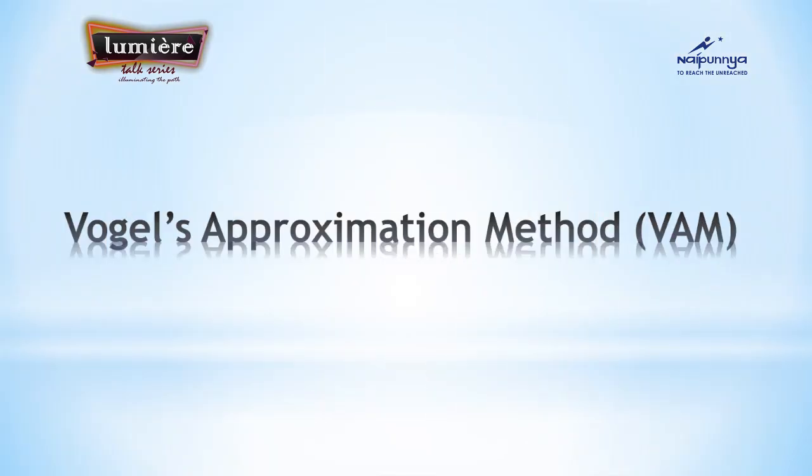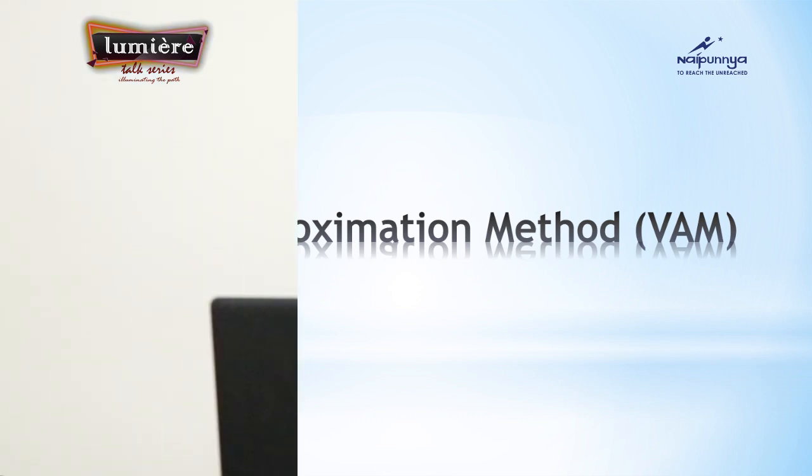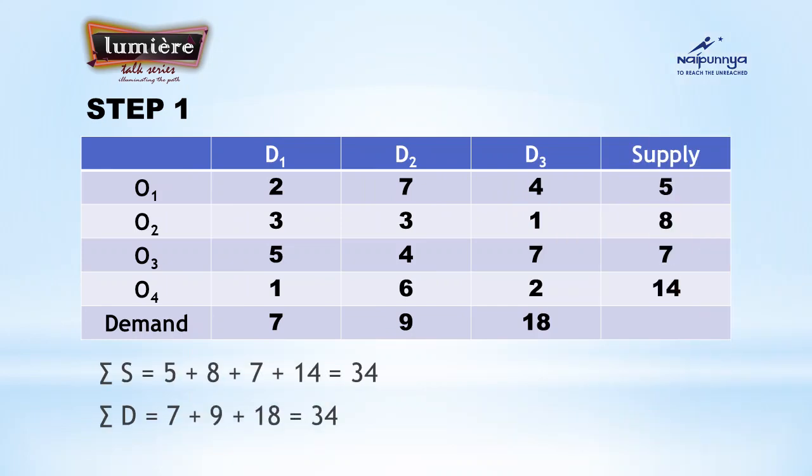So which is better? Yes, least cost is better, but still we have one more method, that is VAM, Vogel's approximation method. Here also we are doing the same step as we followed in northwest and LCM, that is checking whether it is balanced or not. Yes, because we have taken the same question, it is balanced. Total of supply and total of demand is equal to 34.